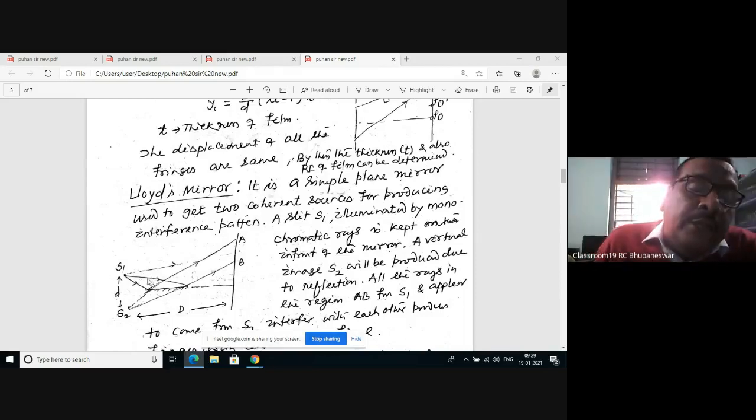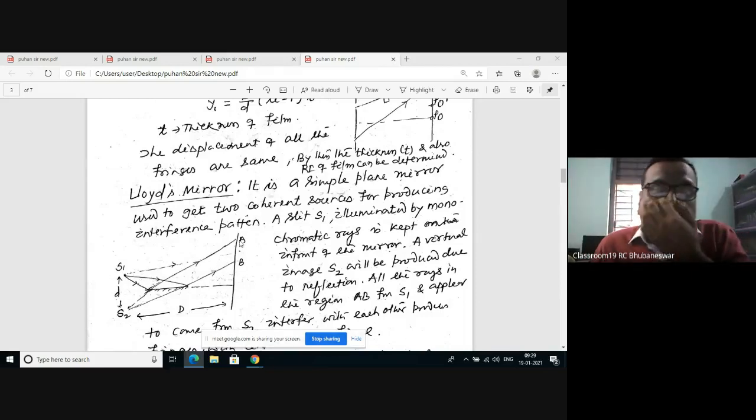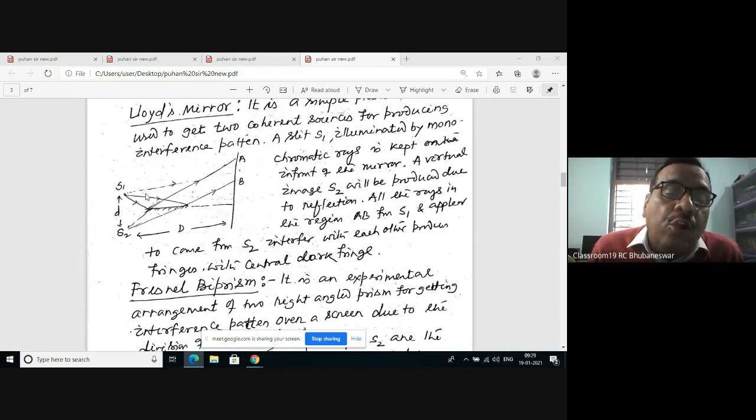Therefore, they will interfere with each other and produce the interference pattern on the region A and B. Okay, A and B. So this is the interference pattern, and the expression I can write. If you place S1 at a height d by 2, then the image will form at d by 2. Therefore, the total distance is d here.